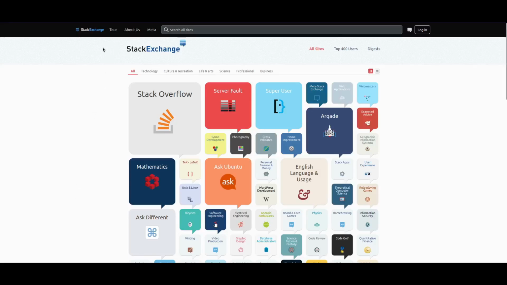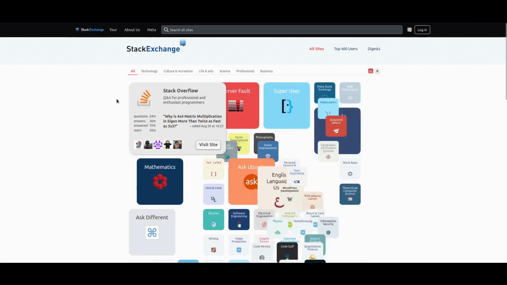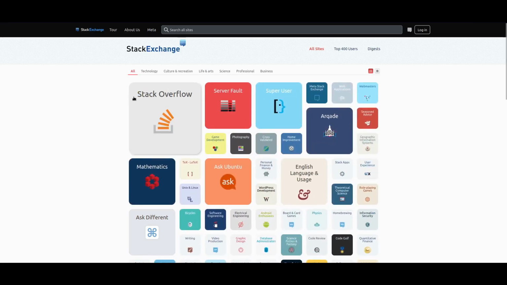Stack Exchange, a series of technology Q&A websites, most infamously Stack Overflow. Well, they're less Q&A websites and more just professional bullying disguised as Q&A websites. Stack Overflow has a reputation for having an incredibly toxic community where people will respond to your questions and just nitpick the way you asked it.